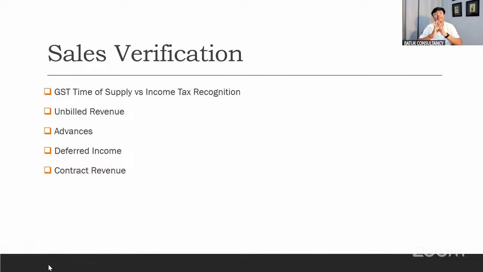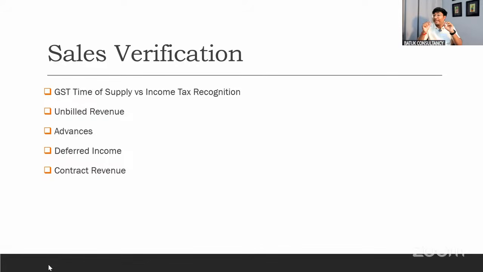Definitely it will create an issue in future, because whenever there is a scrutiny or assessment from the department side, they will ask for all the documentation, and at that time, if there is a difference in the booking of income in the financial statement, there will be a concern. So you need to keep this point in your mind from the perspective of unbilled revenue, advances and contract revenue. And this is a point which is especially applicable in case of continuous supply of services.